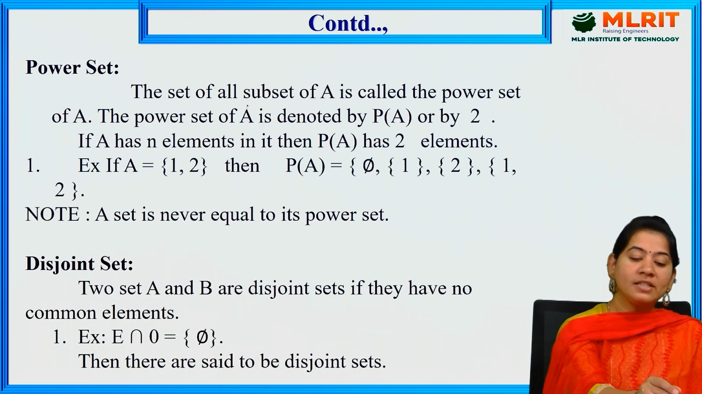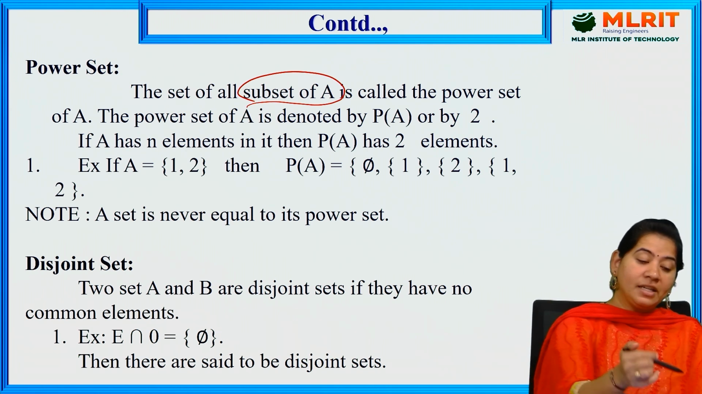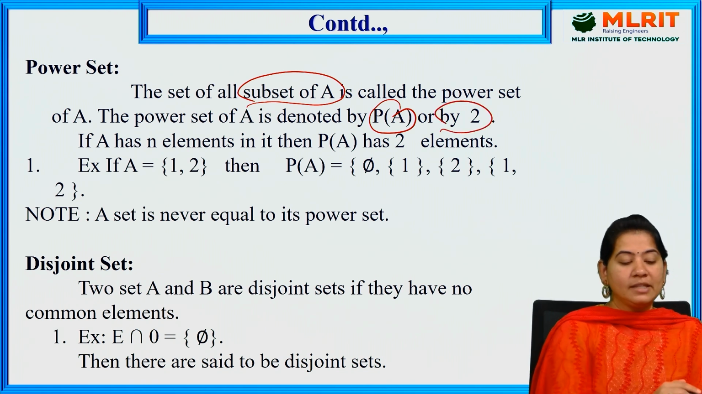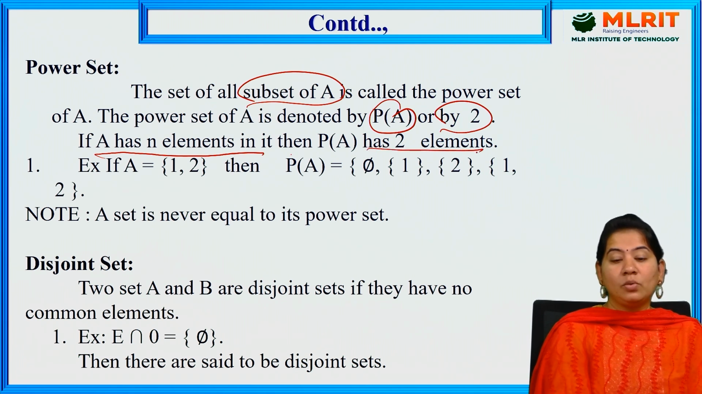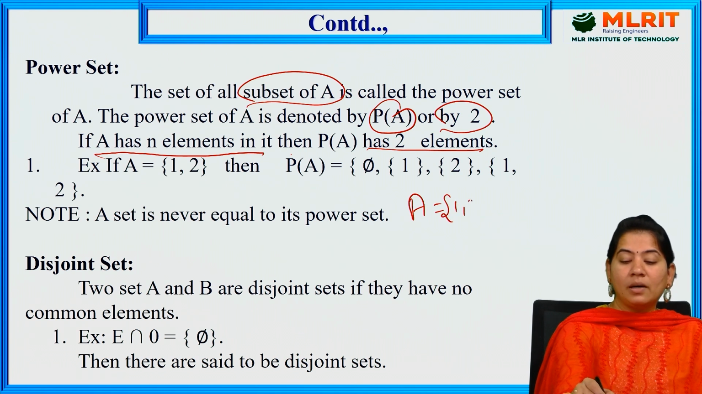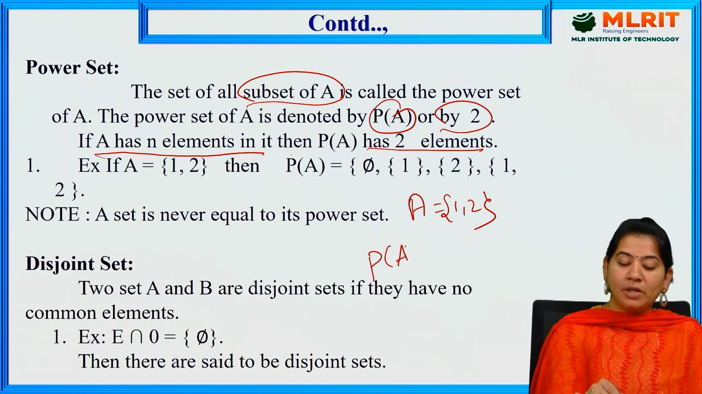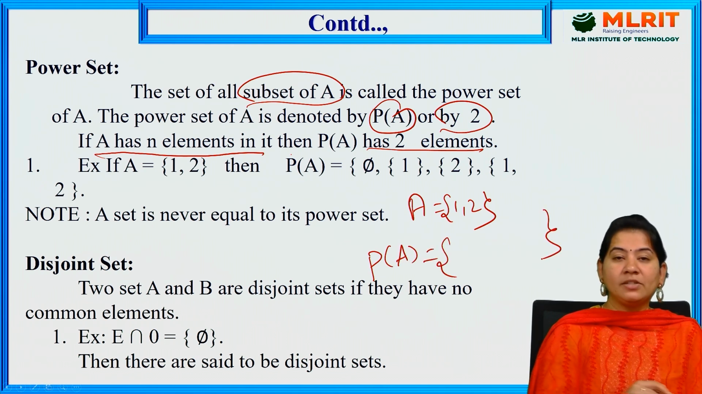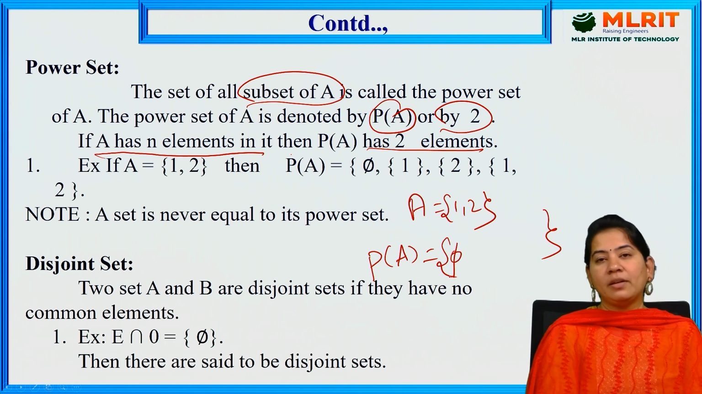Next we have power set. The set of all subsets of A is called the power set of A. The power set is denoted with P(A) or by 2 to the power A. Suppose A has n elements in it, then P(A) has 2 to the power n elements in it. Let us suppose A is equal to {1, 2}. The power set we always represent with P(A). Then how many elements will exist is the total number of subsets you will have, for example, the possible combinations of all. Every set is a subset of itself.